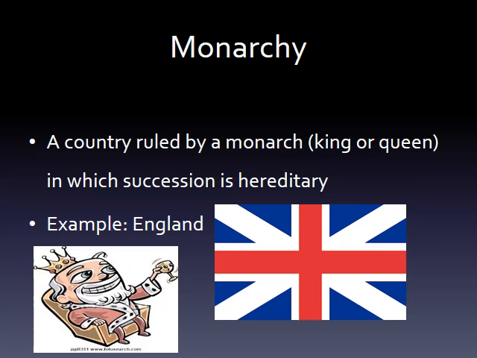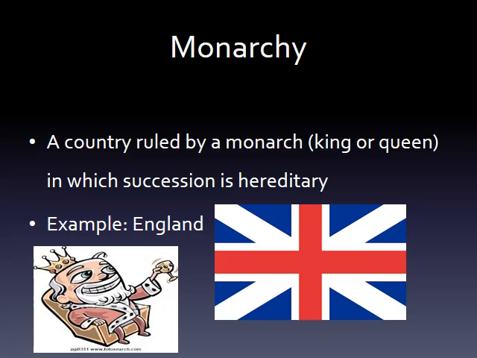Different types of government. The first one we will discuss is a monarchy. And the way a monarchy works is that a monarchy is where a king or queen controls the country and the line of succession is hereditary. So, for example, if a king or queen were to die, then their children would take over and run in their place versus having the people vote on the next leader.